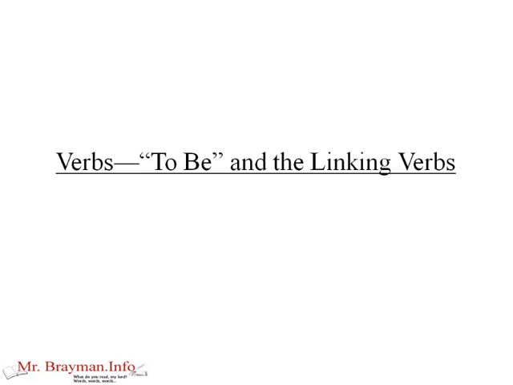All right, so in this lesson, we're going to take a look at verbs, specifically forms of the verb to be, as well as the linking verbs. And if you remember back to the lesson that I gave you on parts of speech, you know that you're going to want to look at verbs first. I think very often they're the easiest to find. And once you can establish what the verbs are within a sentence, then you can find nouns, and then after that, finding other things is much easier. This will also help us when we move on to sentence elements and finding things like subjects and predicates.